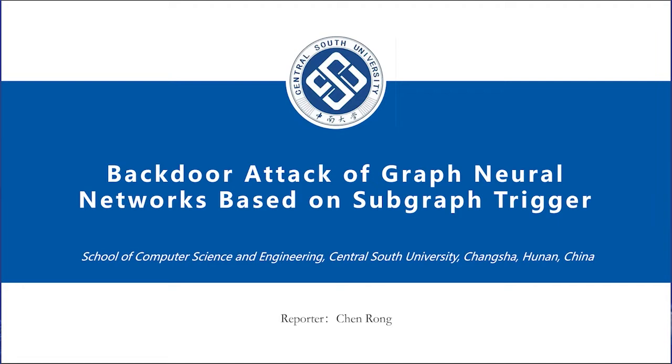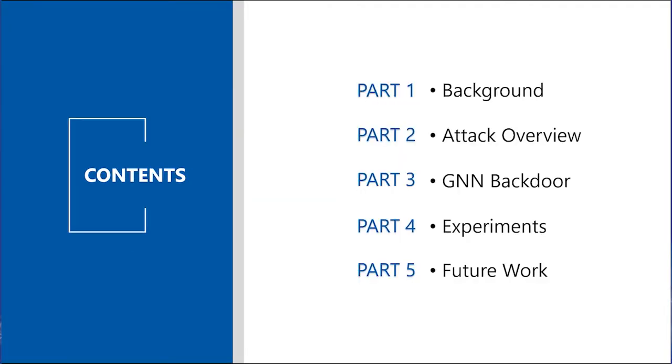My name is Rong. The title of my paper is Backdoor Attack of Graph Neural Network based on Subgraph Trigger. Next, I will introduce the following 5 aspects: background, attack overview, GNN backdoor, experiments, and future work.